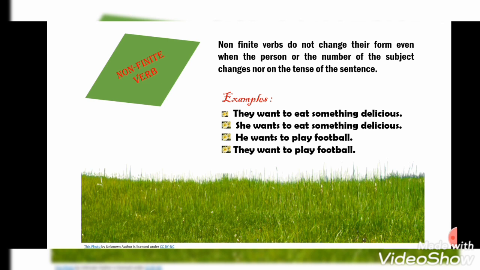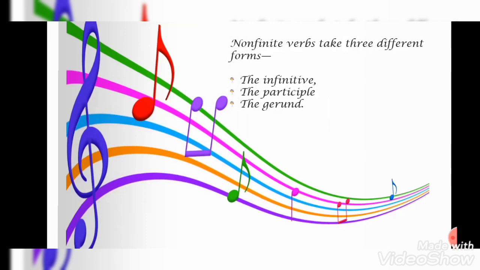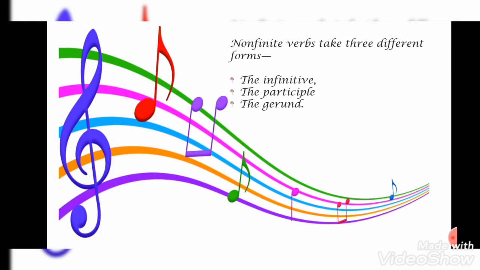The verb is taking the help of the word to, and this to is only infinitive. So a non-finite verb will not change its form. Non-finite verbs take three different forms: infinitive, participle and gerund.